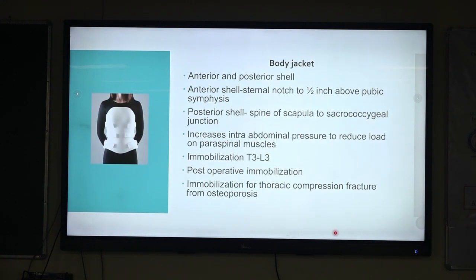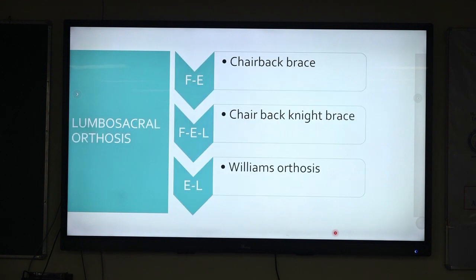In thoracolumbar orthosis, there is a body jacket which has an anterior-posterior shell that is fastened by Velcro straps. The anterior shell's proximal trim line is from the sternal notch, and the inferior trim line is half an inch above the pubic symphysis. Posteriorly, proximally it is at the level of the spine of the scapula, to the sacrococcygeal joint inferiorly. As it covers the whole trunk section, it increases the intra-abdominal pressure to reduce the load on the paraspinal muscles. The immobilization is from T3 to L3 because the proximal trim line is at the level of the sternal notch, and it is used for thoracic compression fractures from osteoporosis.